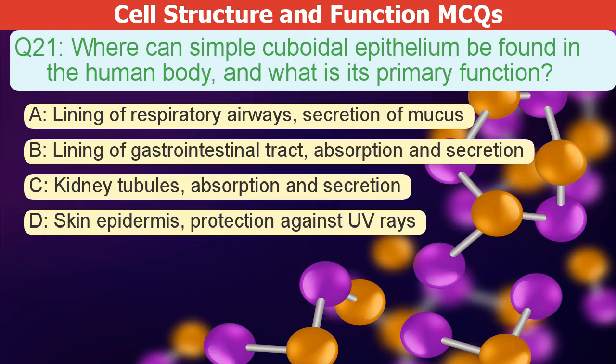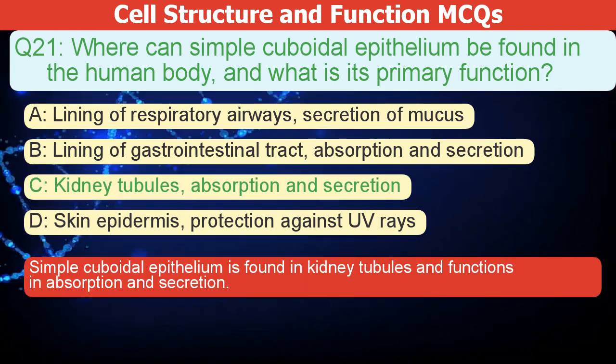Where can simple cuboidal epithelium be found in the human body, and what is its primary function? A. Lining of respiratory airways, secretion of mucus. B. Lining of the gastrointestinal tract, absorption and secretion. C. Kidney tubules, absorption and secretion. D. Skin epidermis, protection against abrasion. The correct answer is C. Simple cuboidal epithelium is found in kidney tubules and functions in absorption and secretion.